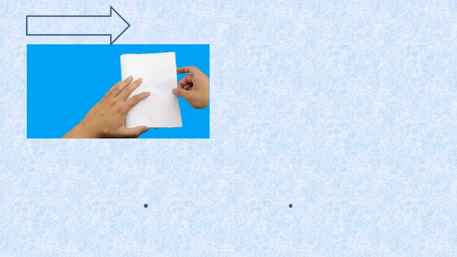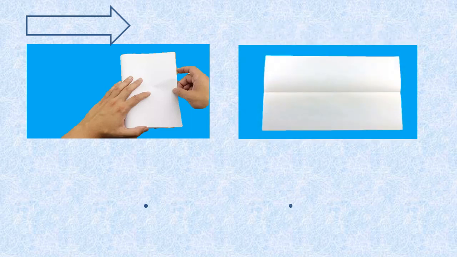Now, let me perform one activity. Take a piece of paper, A4 size paper you can take, and fold it. When you fold the paper and open it again, you can see a crease on it. Now, this crease is starting from one point and ending at another point. Suppose we are marking these two as A and B, and then we are joining point A to point B. So this AB which we have obtained is known as line segment.